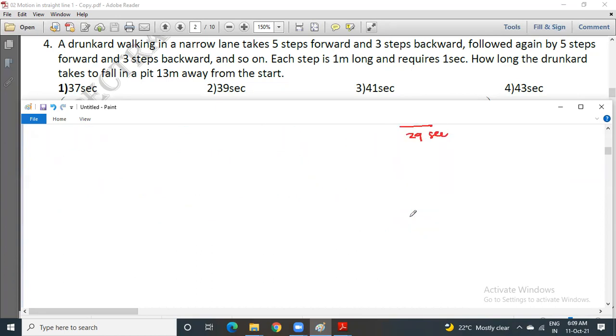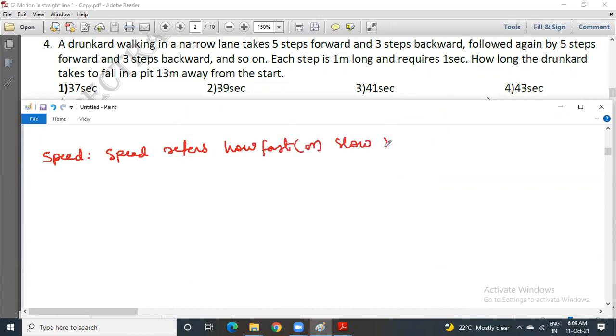Now in today's class, let us proceed with speed in different forms if possible. So what is speed? Speed refers to how fast or slow the object is getting changed in its position.